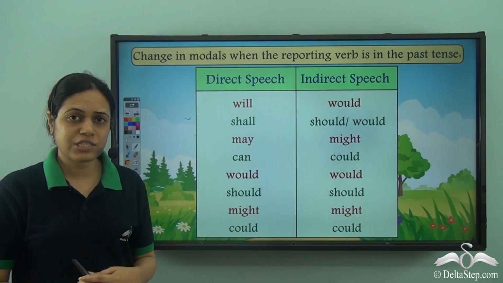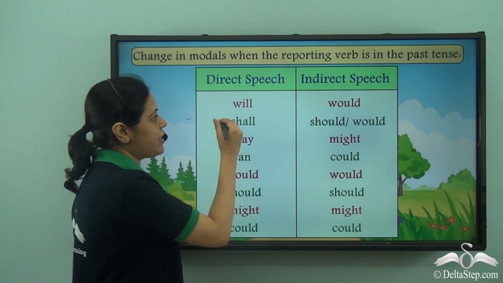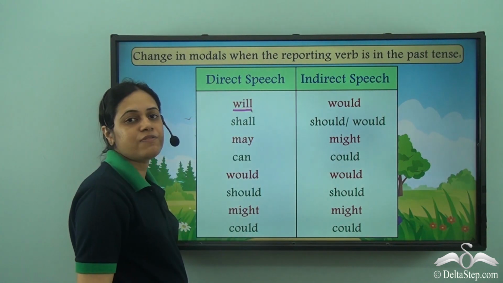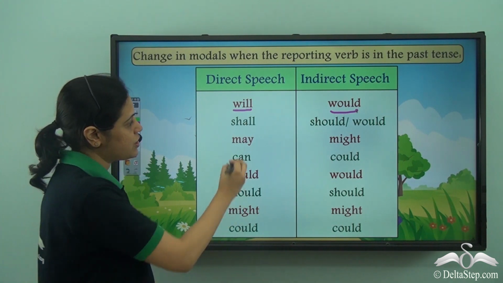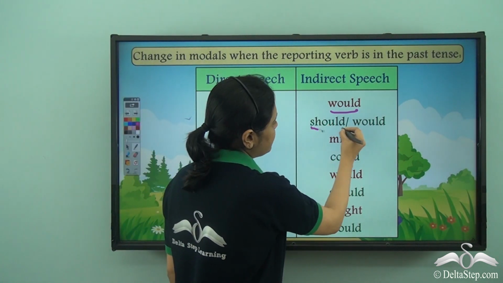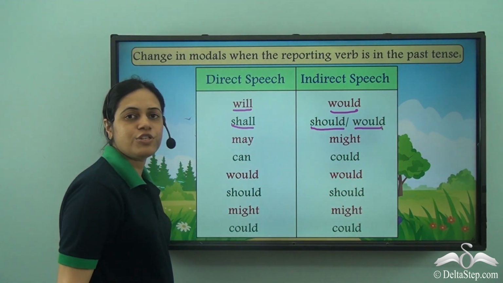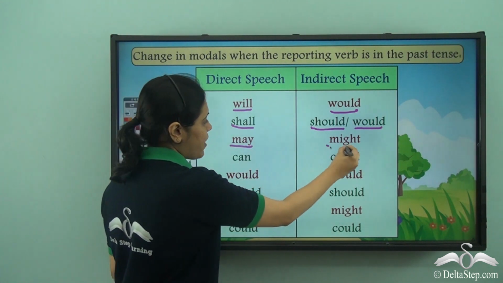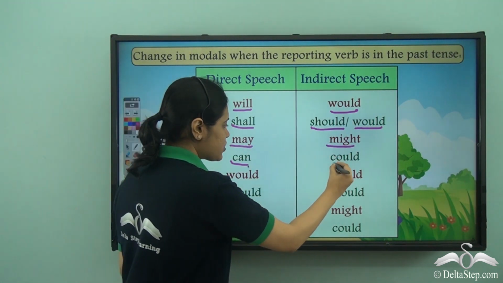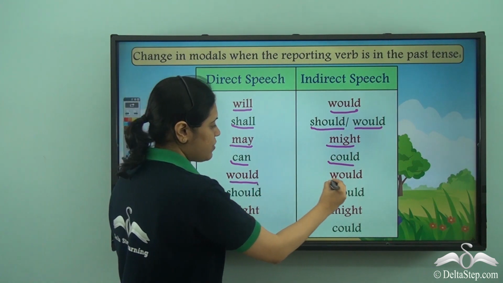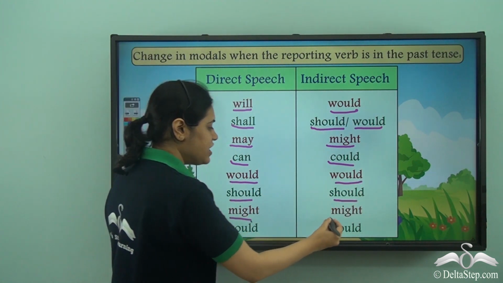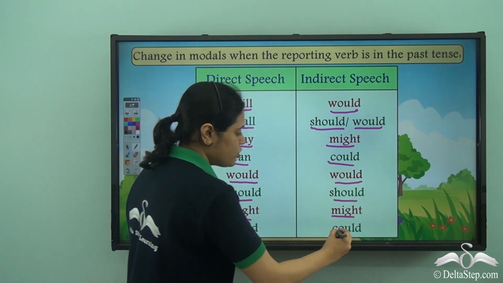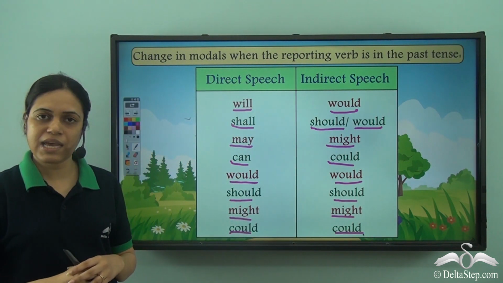How do the modals change? Well, in direct speech, if the modal is will, it becomes would in indirect speech. Shall becomes should or would. May becomes might. Can becomes could. Would remains the same. Should remains the same. Might remains the same. Could remains the same.